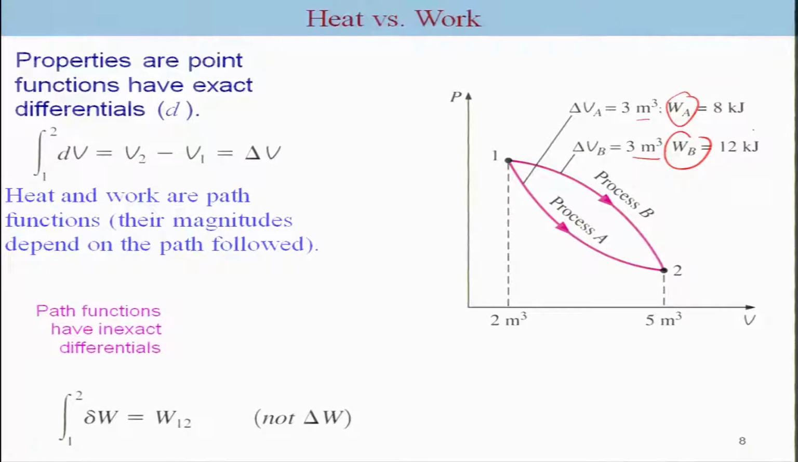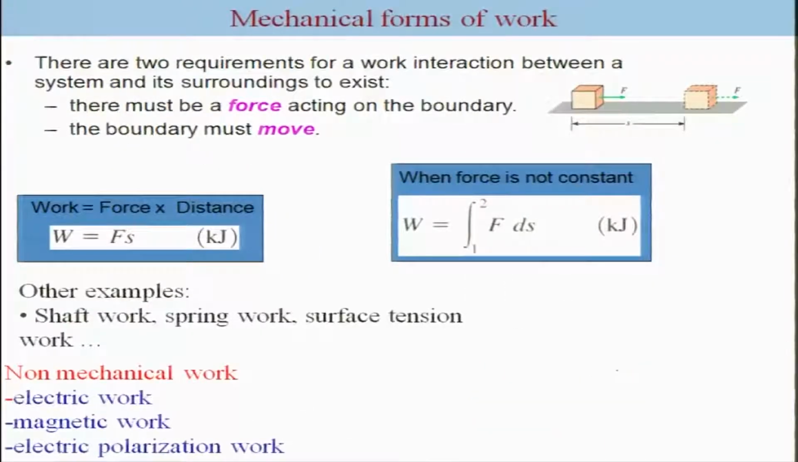Okay. And this is the reason that we usually write work in differential form, delta W, and absolute form, W, and never write delta W when you integrate. Now, what is the mechanical form of work? Work can be in mechanical and non-mechanical forms. The typical definition of the mechanical form is simply force times distance.